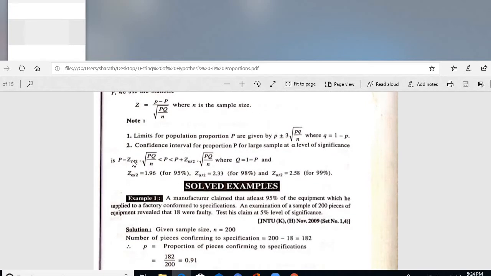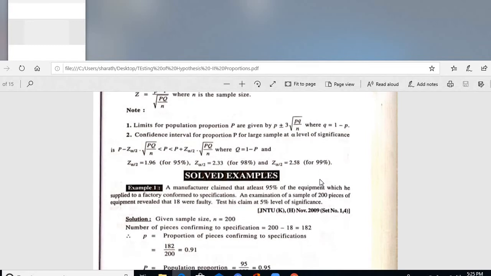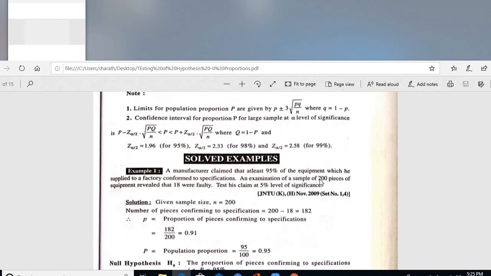This quantity root PQ by N is called the standard error. Remember in proportions, Z alpha by 2 into root PQ by N is called the total possible error. The confidence limits come with the associated critical value: Z alpha by 2 is 1.96 for 95% confidence, 2.33 for 98% confidence, and 2.58 for 99%. I am talking about the two-tailed test. Alpha by 2 will come into consideration for a two-tailed test.